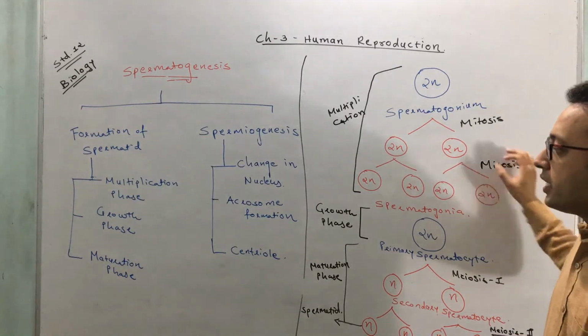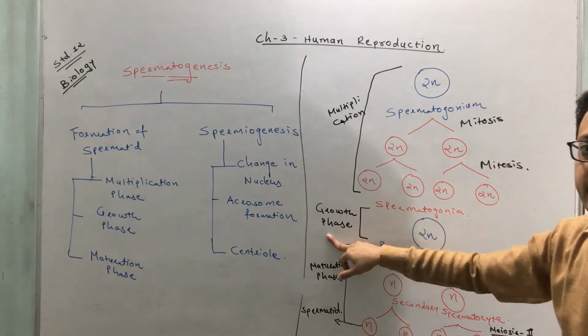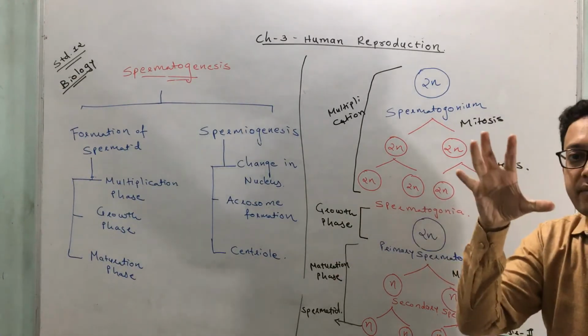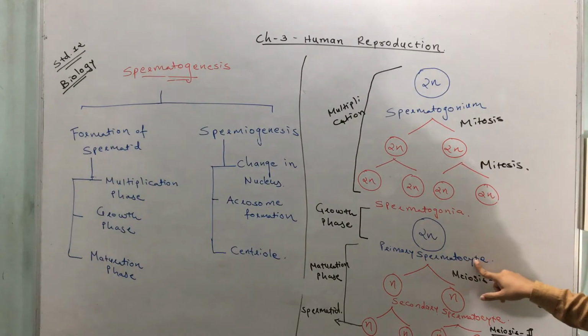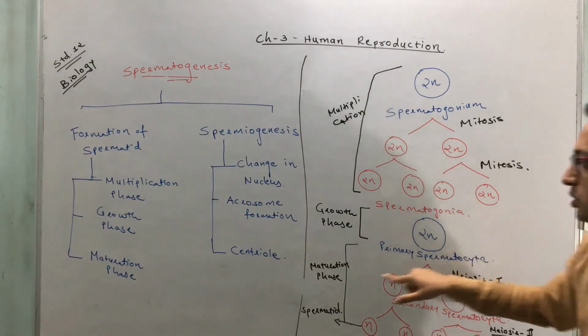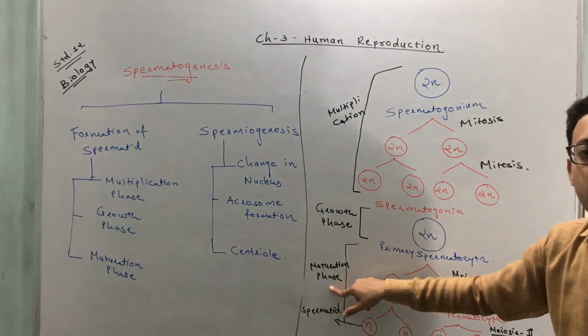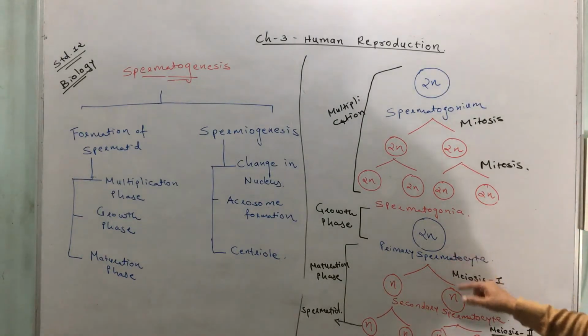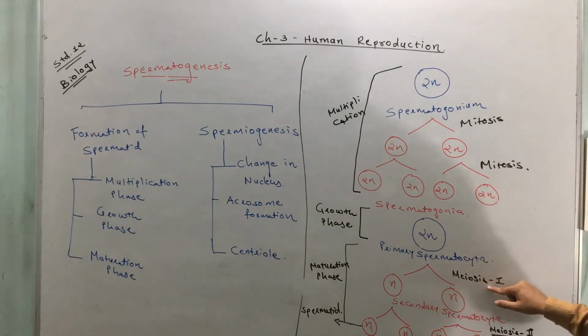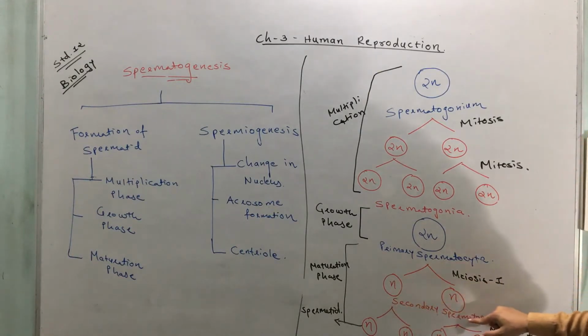Now these spermatogonia enter the growth phase, and the size of the cell increases, and this is called the primary spermatocyte. Now the primary spermatocyte enters the third phase, the maturation phase. In the maturation phase, it enters the first meiotic division or first reductional division, and it forms the secondary spermatocyte.